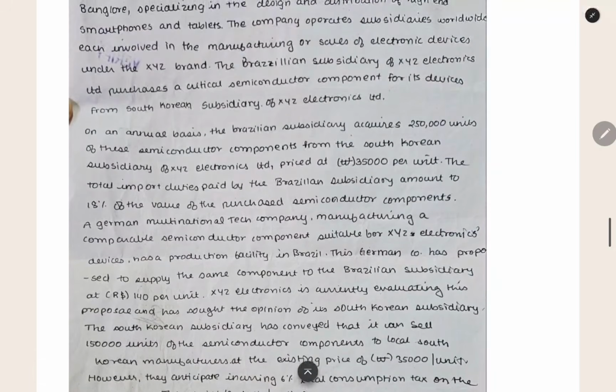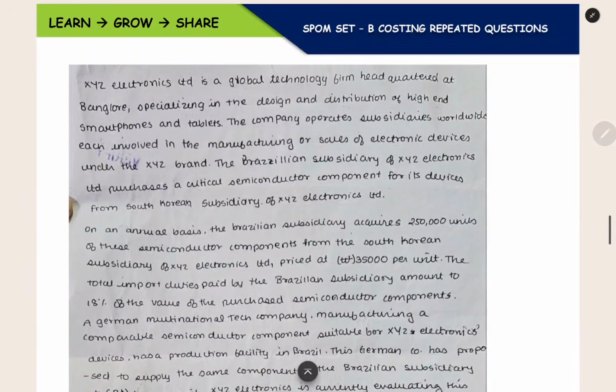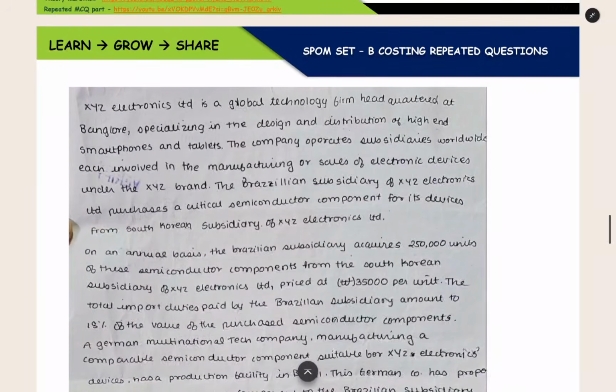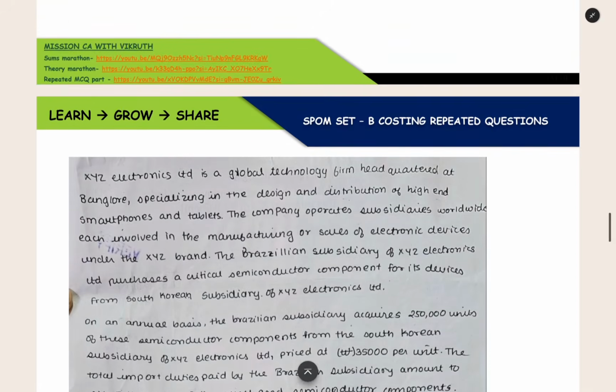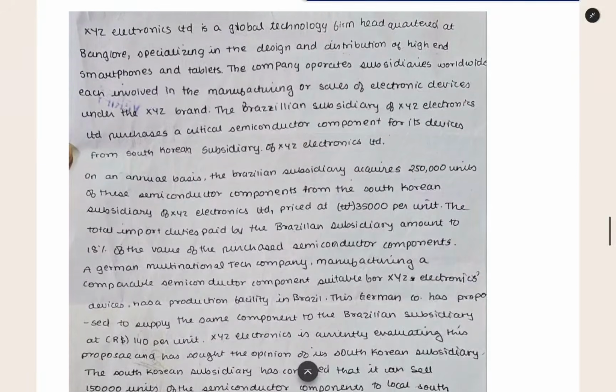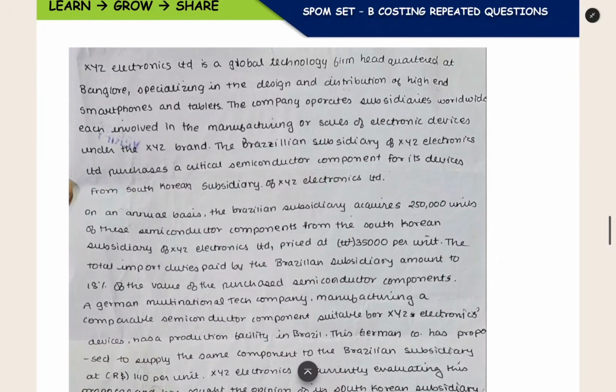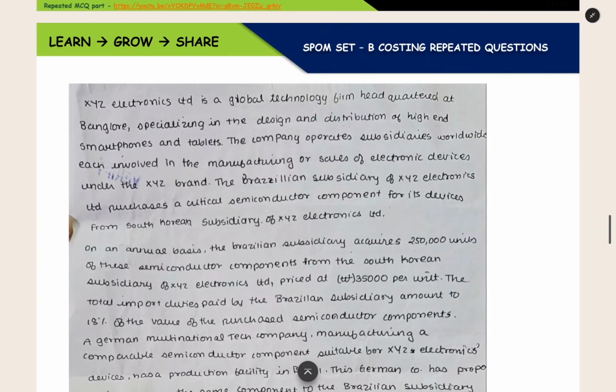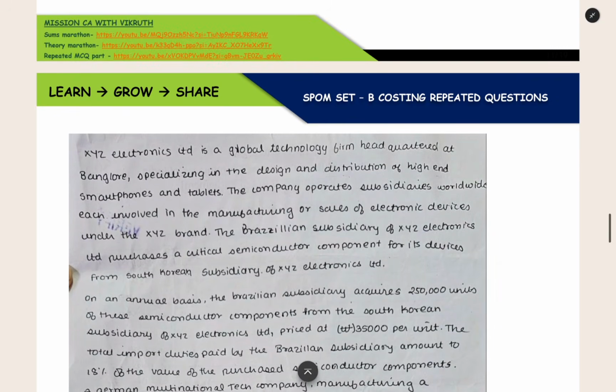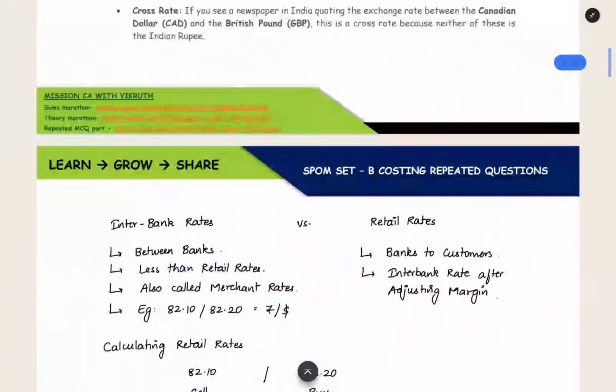First, before coming into this question, we have to see some basics of foreign exchange. After that we will be able to do this easily, because we have foreign exchange rates and conversions. If you already know forex, you can still watch this 10-minute video to brush up. And if you have not prepared for AFM till now, you can watch this 10-minute video. You will understand the basics of forex and how to apply them in this question.